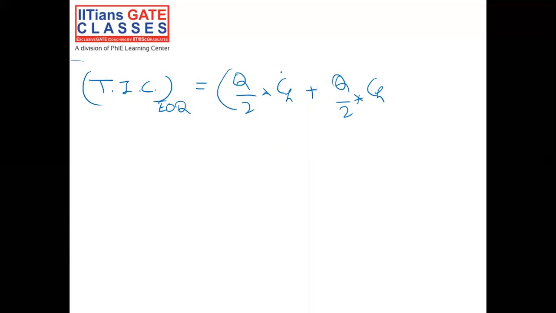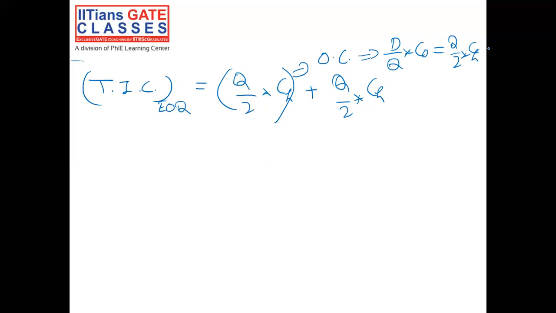Because previously this was ordering cost, which was D by Q into CO. But now we know that ordering cost is equal to the holding cost at economic order quantity, that is EOQ. So this would be equal to Q by 2 into CH.